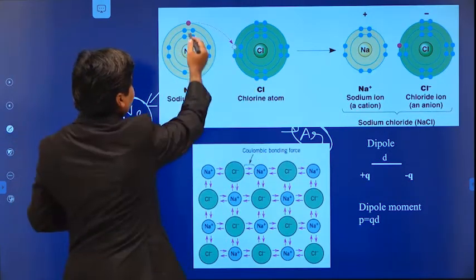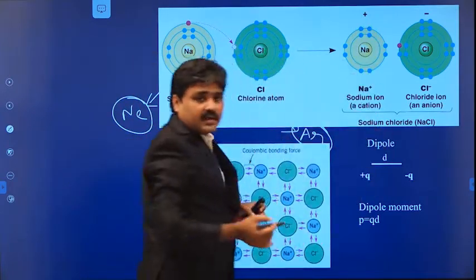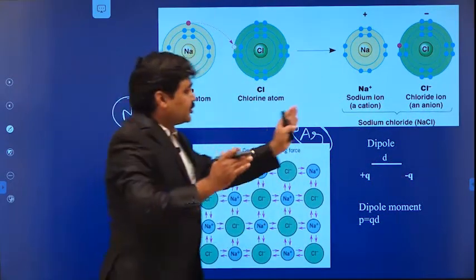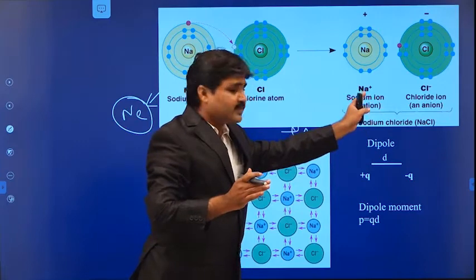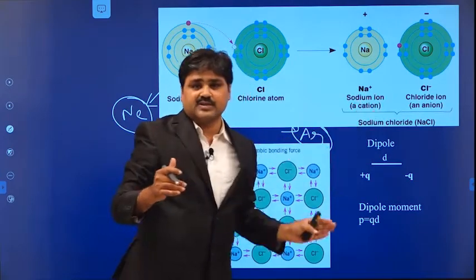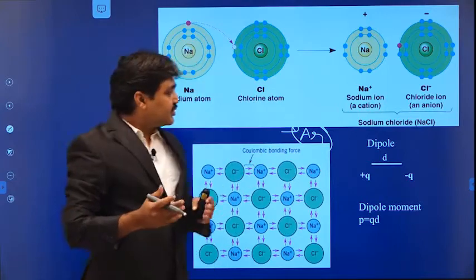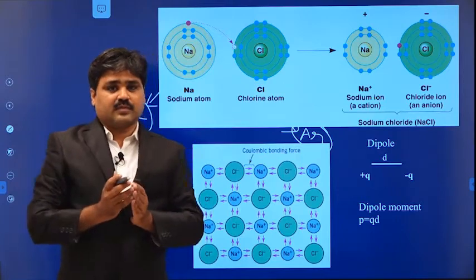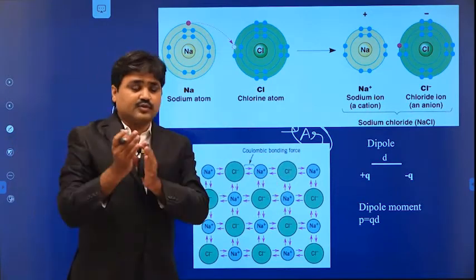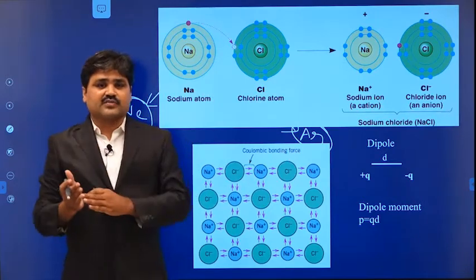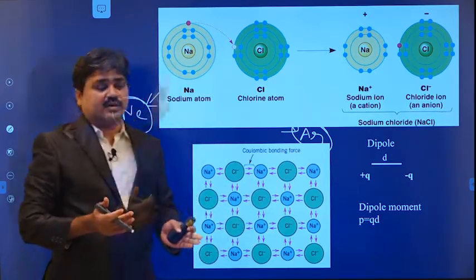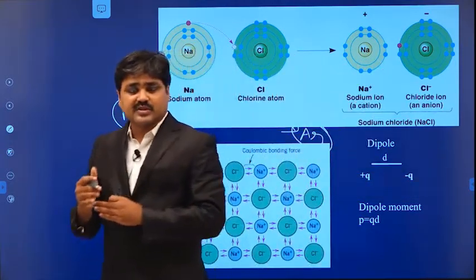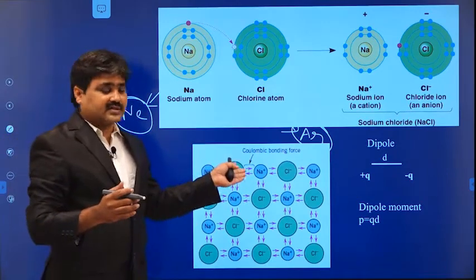When the electron is donated, sodium becomes Na plus, and when chlorine gains the electron, it becomes Cl minus. Sodium becomes sodium plus by giving the electron and chlorine becomes a negatively charged ion by gaining the electron. Due to this formation of ions, the bond is forming, and they get the more stable configurations of neon and argon. Due to this rearrangement of the electrons the bond forms. Because ions, sodium plus and chlorine minus, are forming, this is called the ionic bond.